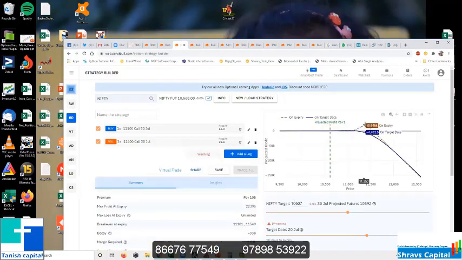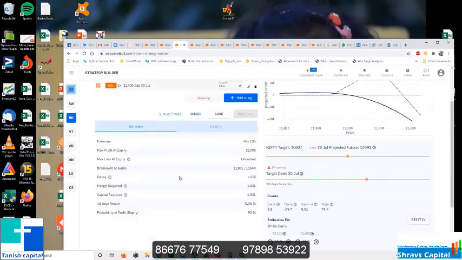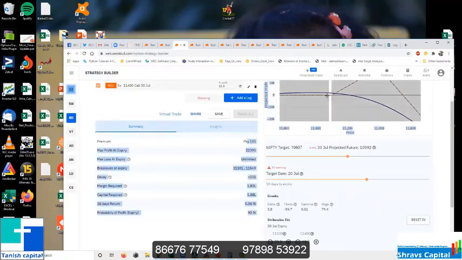The line has gone still further away, right? So till 11,500, you need not worry on this strategy. No need to worry about black swan, even white swan. The break even is 11,100 because we are paying 100 rupees. So from here, 100 rupees loss will come.